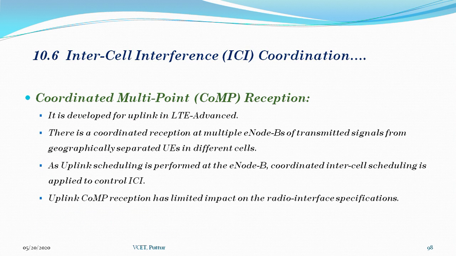Next, to assist this uplink ICI coordination, 2 messages are defined in LTE that can be exchanged over the X2 interface between E-nodes for power allocation and user scheduling. That is the overload indicator and the high interference indicator.